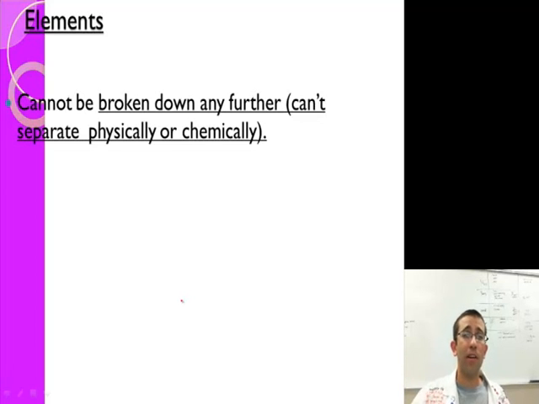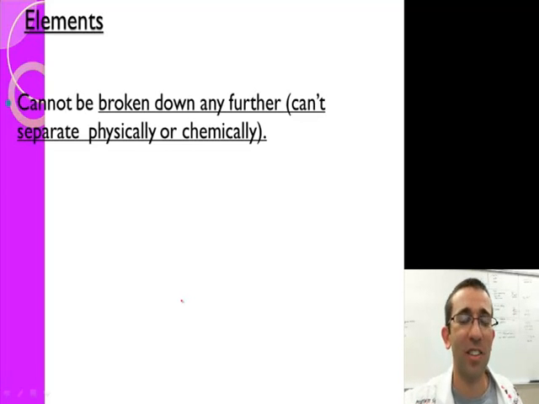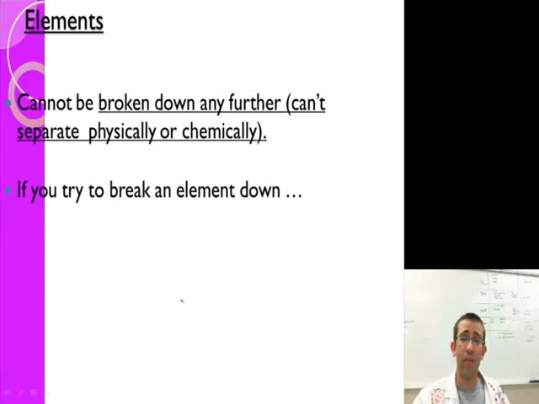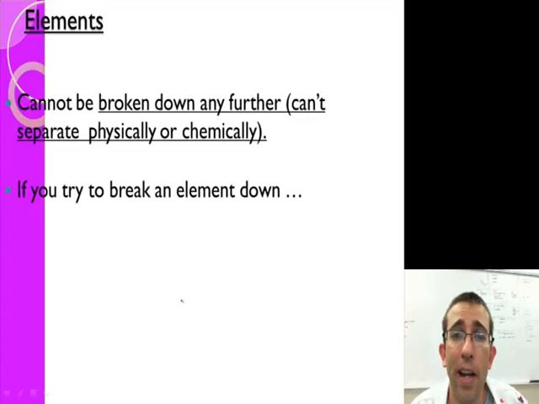Now, when we get further on in chemistry, when we get to nuclear, we'll talk about that. There's some cool stuff you can do, but just in everyday life and normal stuff, you can't break an element down anymore. Basically, if you have an element, usually it's a large group of it. So, this right here, aluminum.